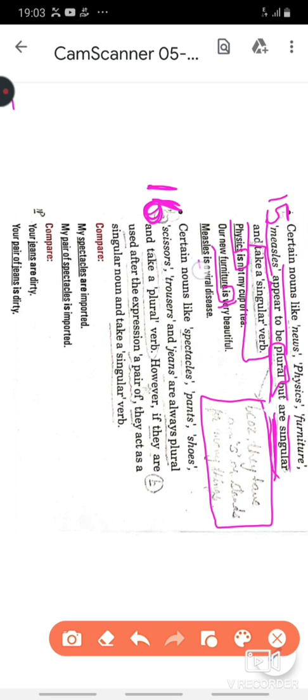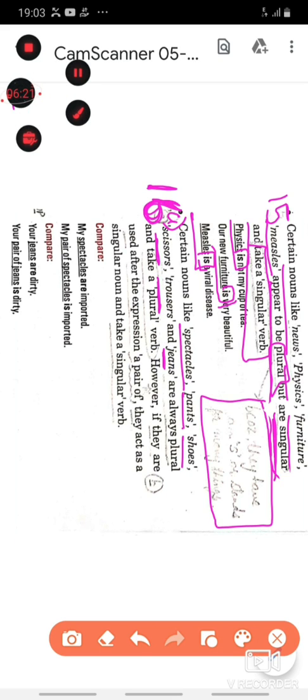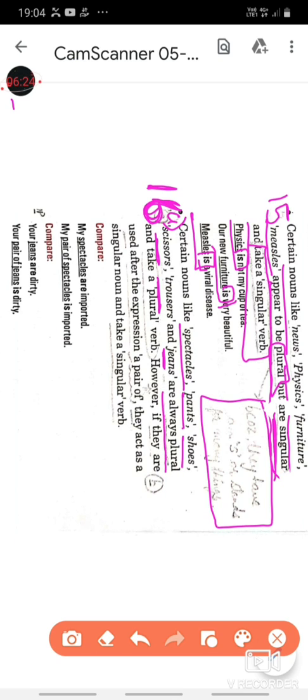Rule number 16 has two parts. Part A reads, certain nouns like spectacles, pants, shoes, scissors, trousers, jeans are always, these words are always plural and so they take a plural verb. However, there is an exception that if these words are used with an expression a pair of, then it will take a singular verb. The examples will make it clear,